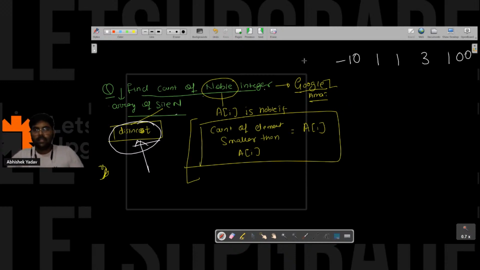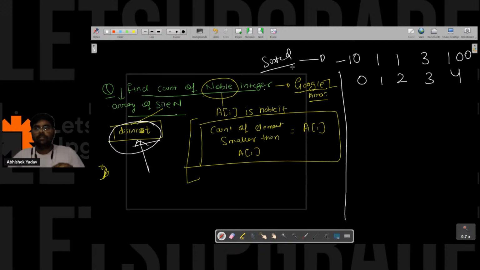And here you can see the data is in sorted order, indices 0, 1, 2, 3, 4. According to our observation, we have sorted the data and we are checking whether ARR of I is equal to I. That means this is a noble integer and we are increasing the value of count, that is the answer.